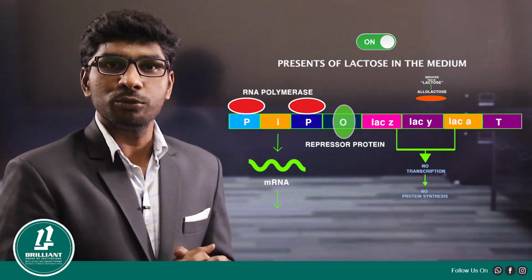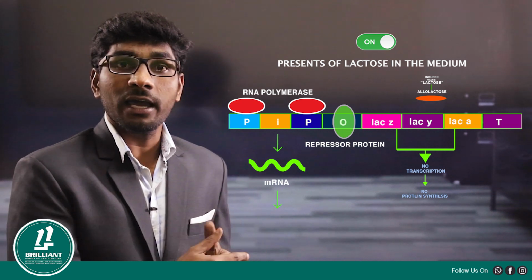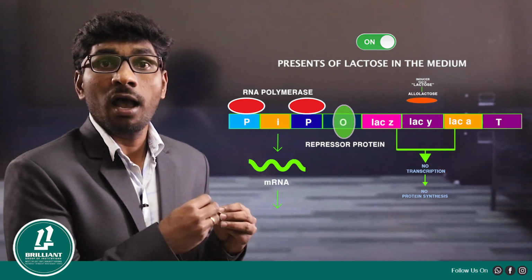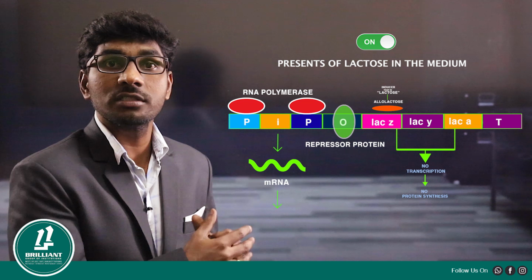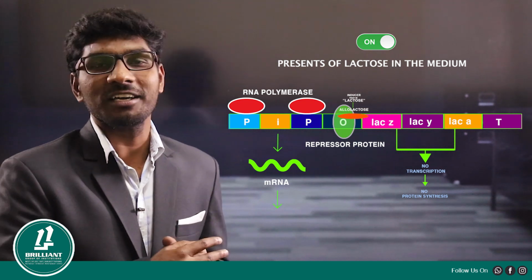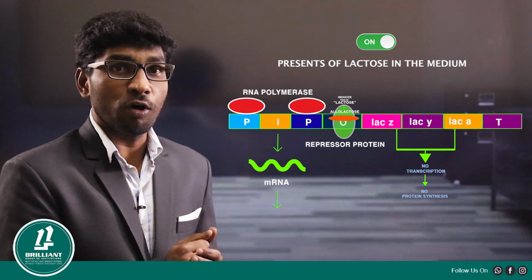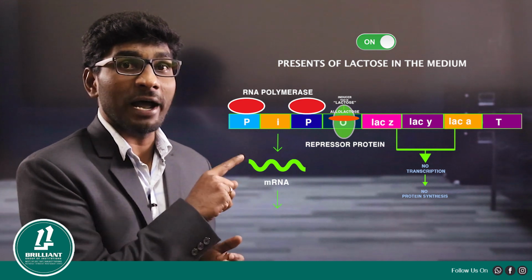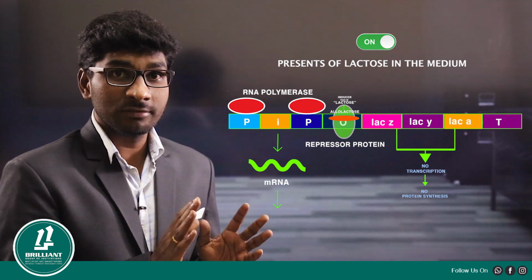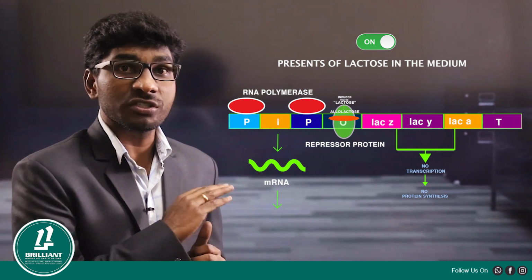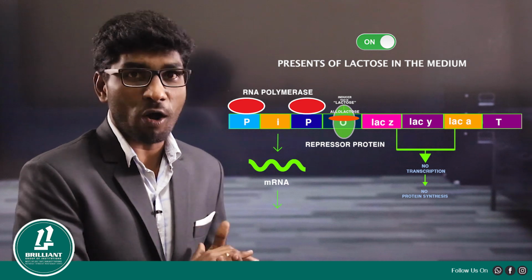So allolactose works like an inducer. This allolactose has high affinity towards the repressor protein. So where is our repressor protein? If you are able to recall, the repressor protein is bound to the operator region, right? When the repressor protein is bound to the operator region, the structural genes have been turned off, right?